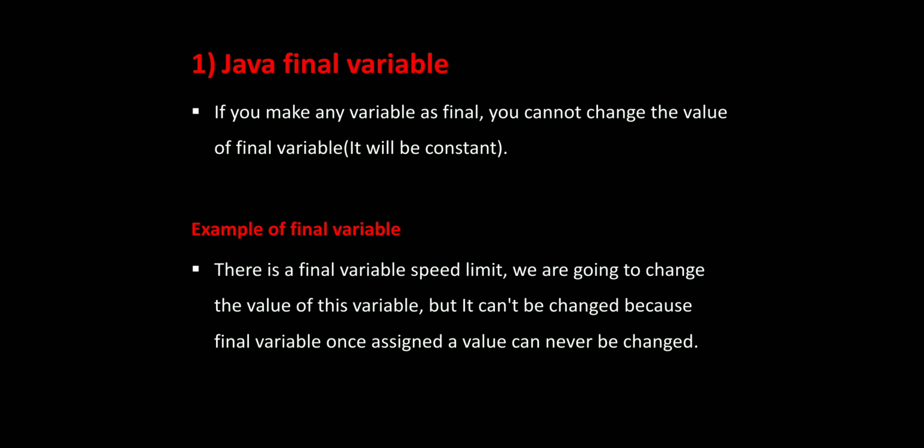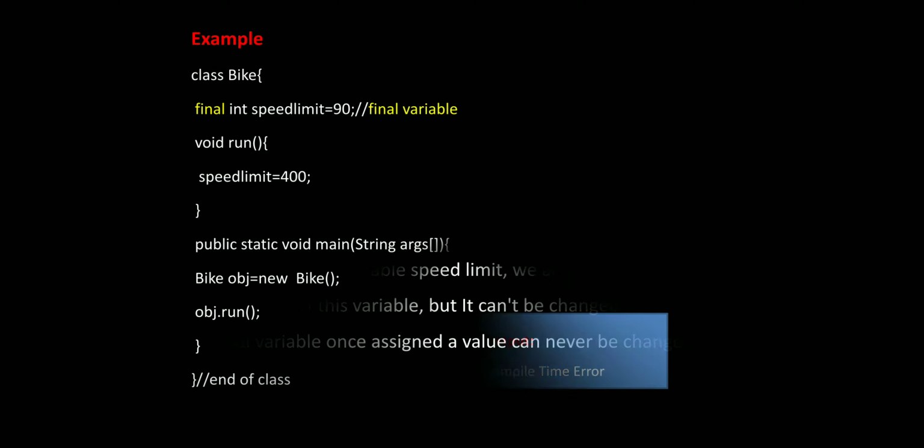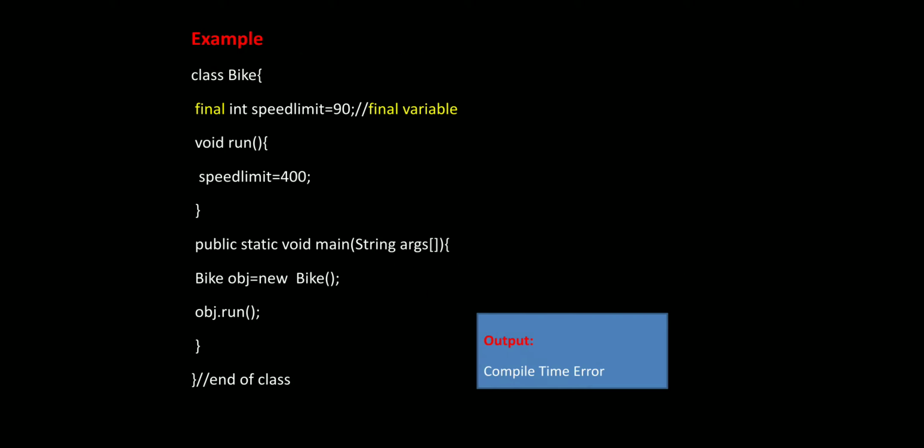The first one is the Java final variable. It means a variable which is assigned with the final keyword is called a final variable. Here is one programming example, and now we can discuss that.